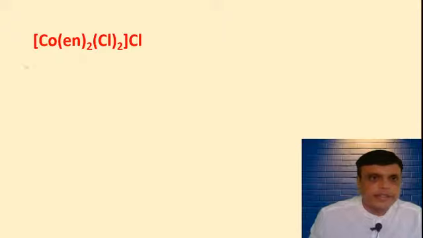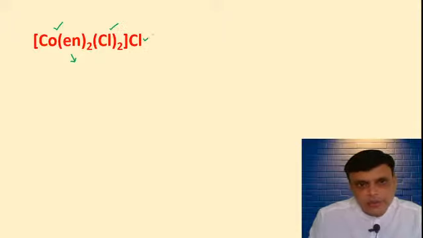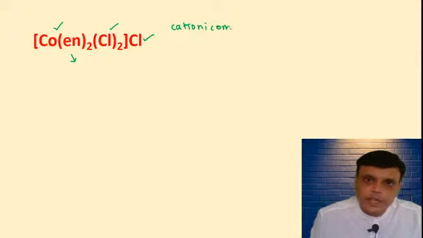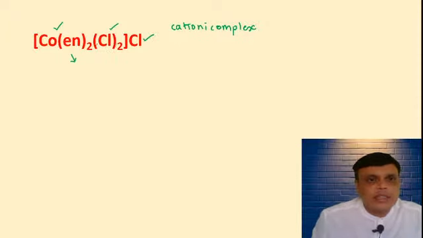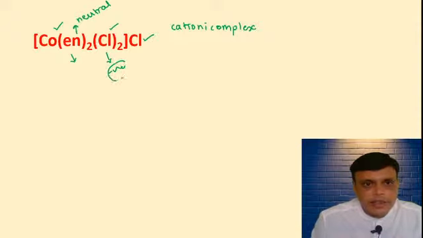Suppose this cobalt complex is there and it has two types of ligand. En is there. En is ethylene diamine, and chloride is there, and a counter anion is also present. A counter anion present means this complex is a cationic complex. Now while naming cationic compounds, the ligands present inside the square bracket you have to write first. So, two types of ligand. En, ethylene diamine, is a neutral ligand, and chloro is a negative ligand. So the order is you have to write the negative ligand first.